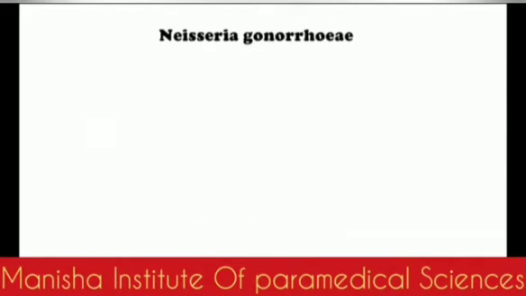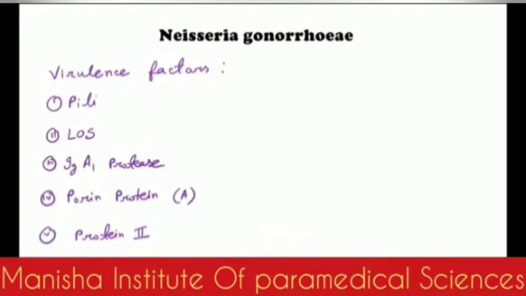Okay, now what are the virulence factors of Neisseria gonorrhoeae? First of all, it's the pili, because it's anti-phagocytic and it also helps in the attachment of gonorrhea to the cells of the body. Pili is the first virulence factor. Second one is the LOS, lipo-oligosaccharide, as it causes cell death and ciliary destruction. The third one is the IgA1 protease. It's a very important thing.